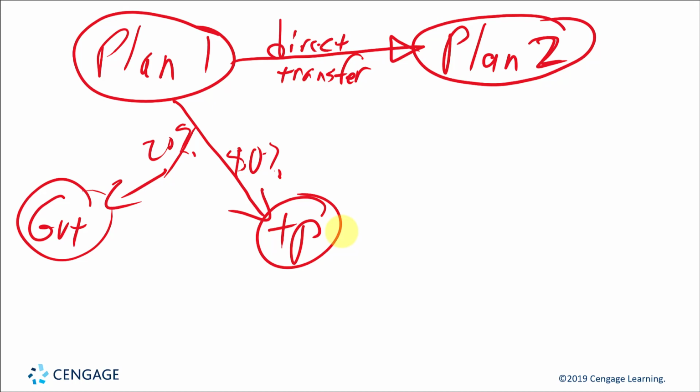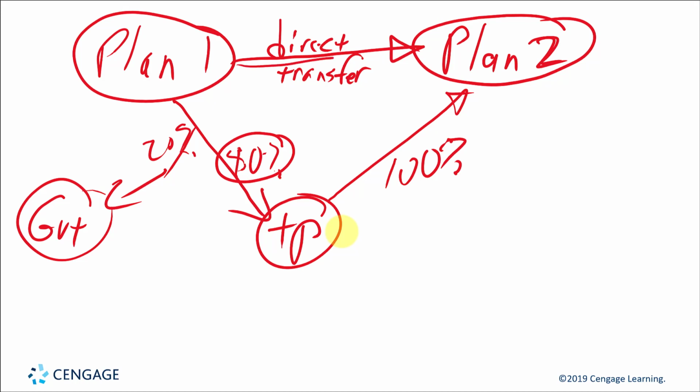Now, if our taxpayer wants this distribution to be tax-free, we're going to have a rollover within 60 days to plan number two, the new plan. And what you've got to do is contribute 100% if you don't want any of that initial distribution to be taxable. And again, you only got 80% here, so you've got to make it up with the rest. So that's why this direct distribution is the best way to go.